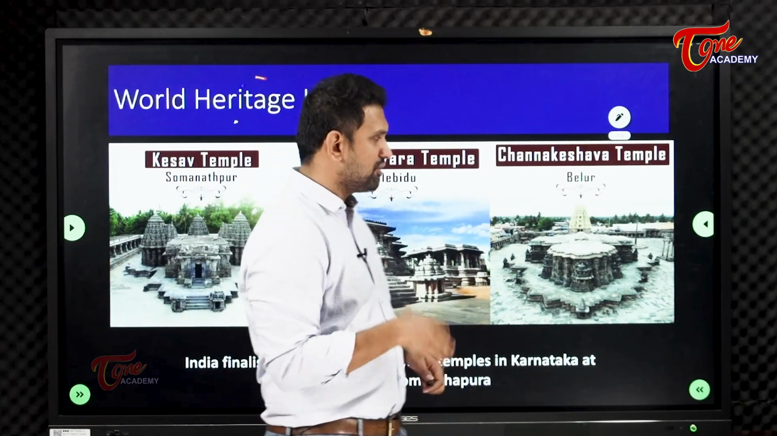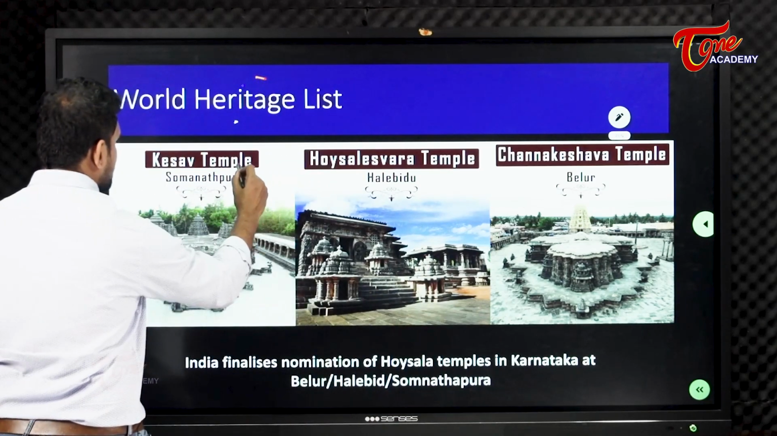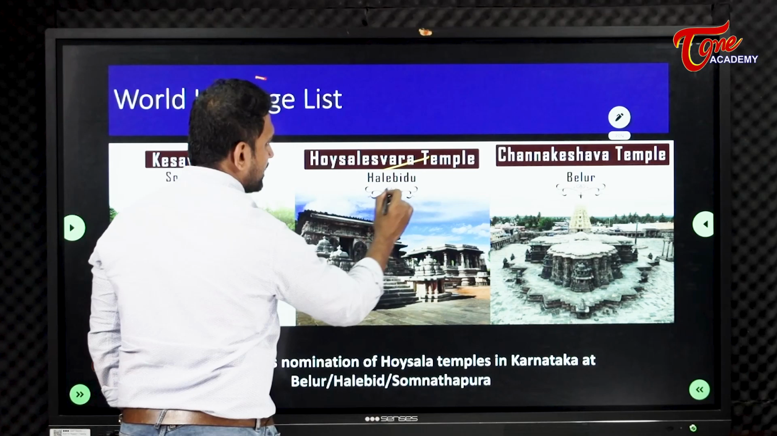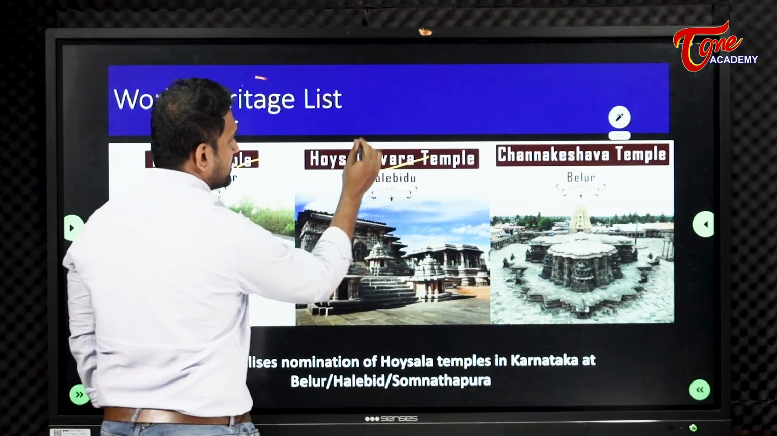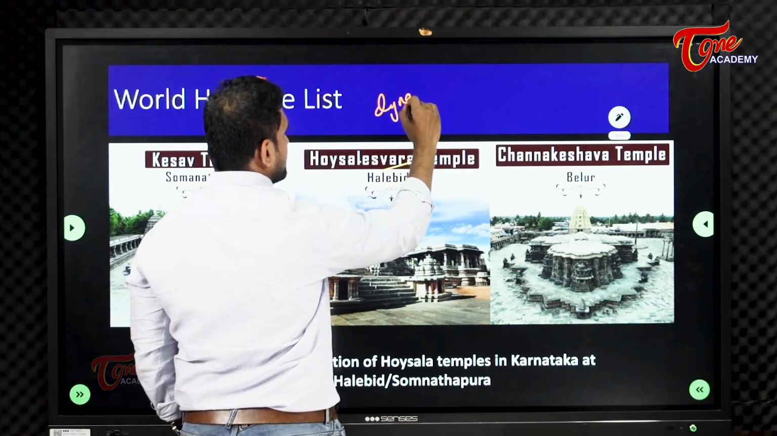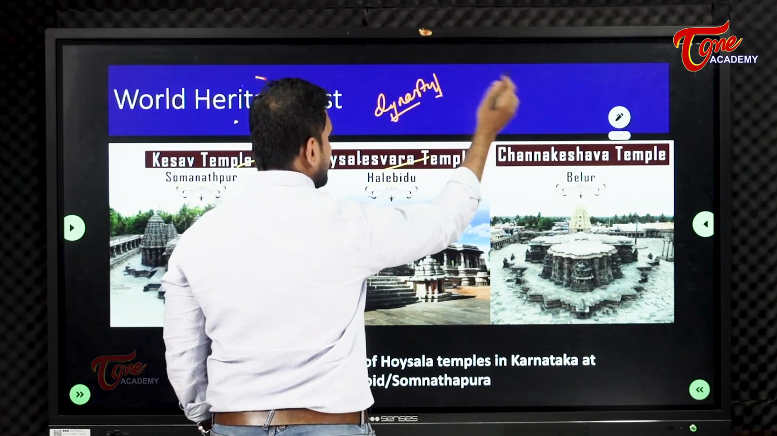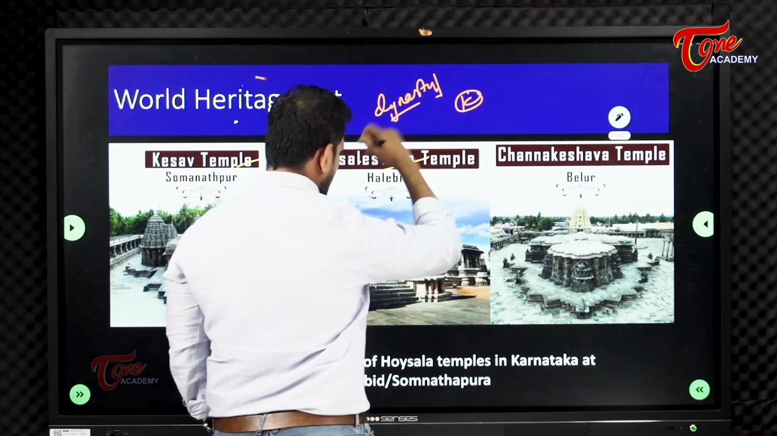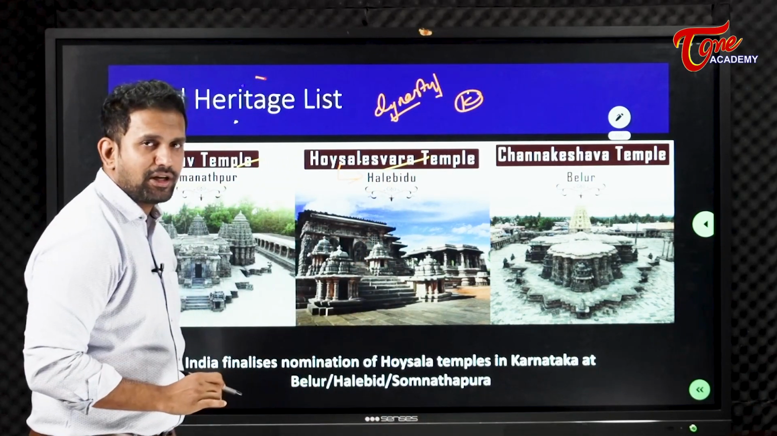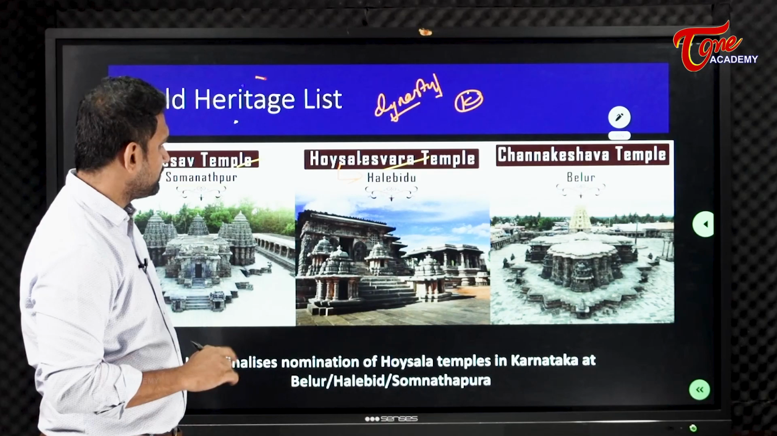So we have sent the nominations for these three temples. One is the Kesava Temple at Somnathpur. Another one is the Hoysaleswara Temple at Halebid. Hoysala is a dynasty also, a kingdom that ruled near Karnataka, and their capital was Halebidu. Remember this point.